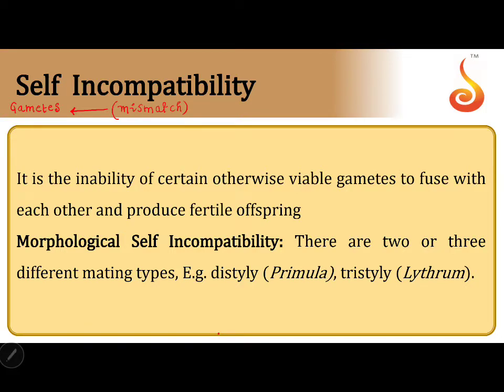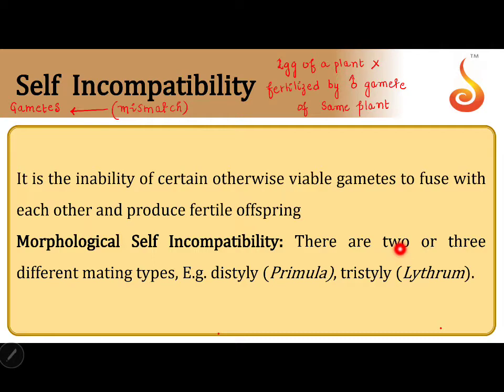So the egg of a plant does not want to be fertilized by the male gamete of the same plant. This is self incompatibility.